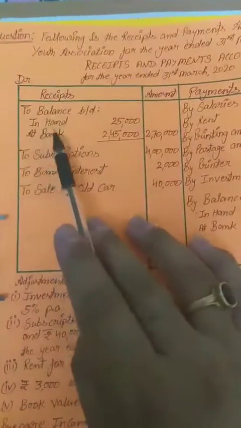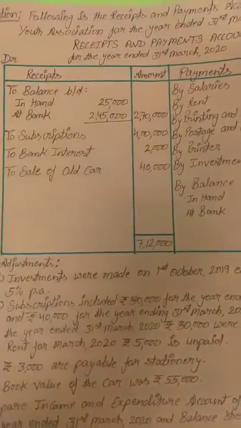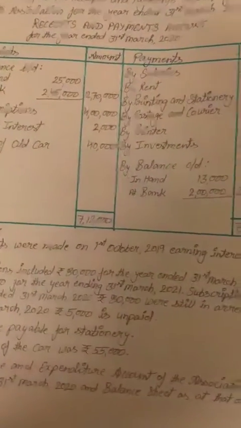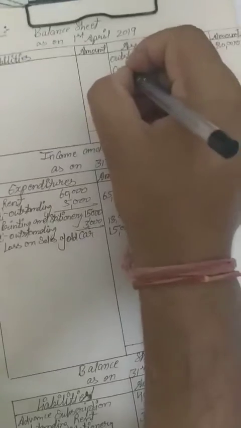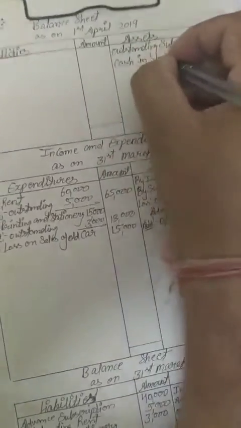Okay, in the beginning you can see there is a balance in hand and at bank. It means this is the opening balance of cash in bank. So this opening balance will transfer to opening balance sheet in asset side. So this is the cash in hand. Amount is 25,000.